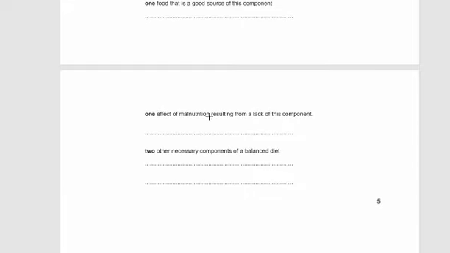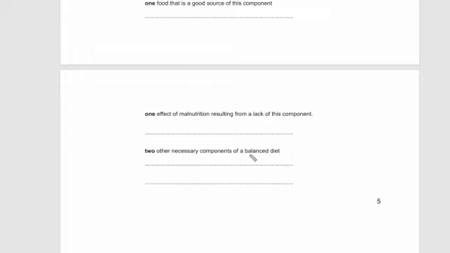Okay, one effect of the malnutrition resulting from a lack of this component. If you don't take enough dietary fiber in your body, it will cause constipation. It can cause colon cancer as well. The colon is the part of the large intestine, so it can cause cancer or it can cause constipation.